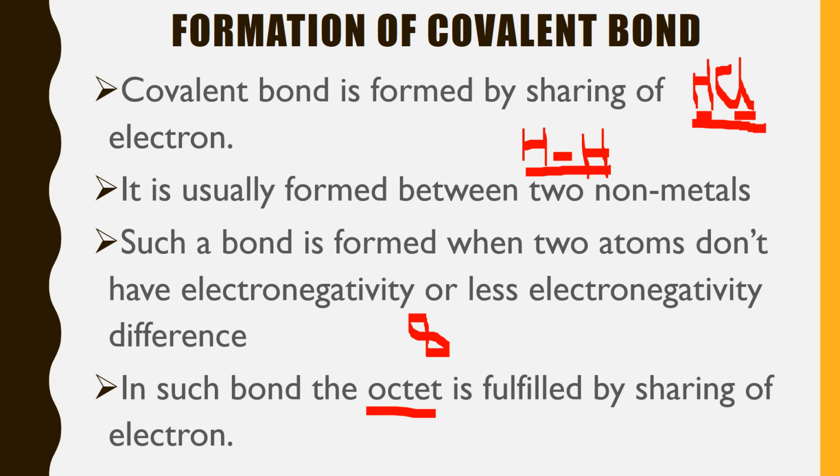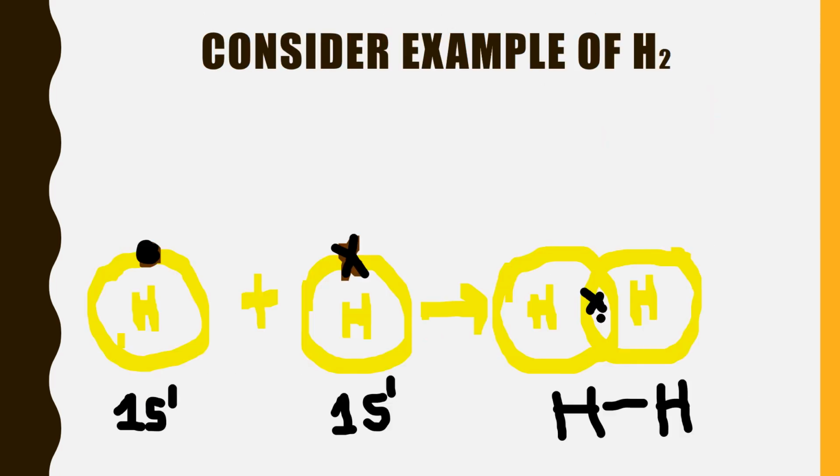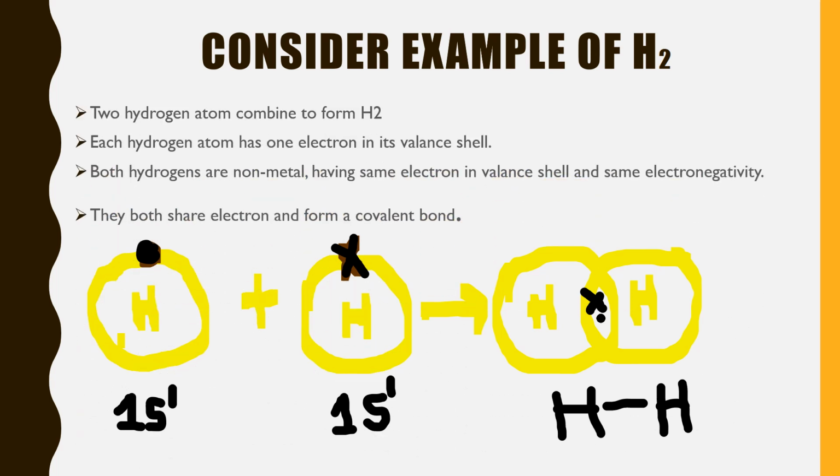Now, moving forward, consider the example of the hydrogen molecule. A hydrogen molecule is made up of two hydrogen atoms. Each hydrogen atom has one electron in its valence shell.